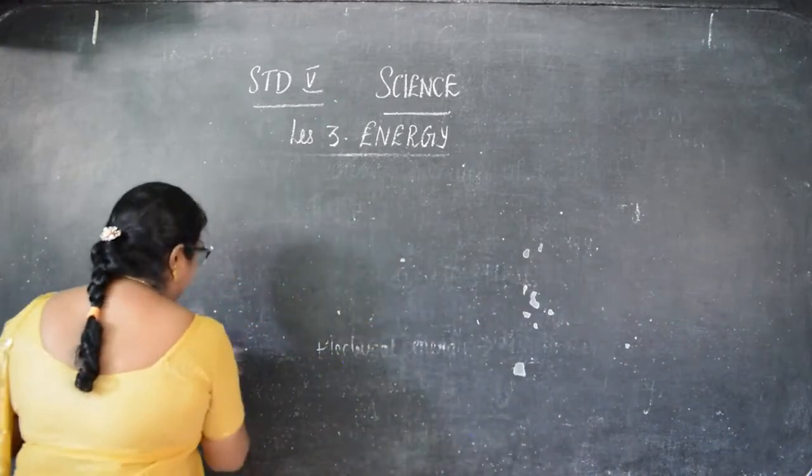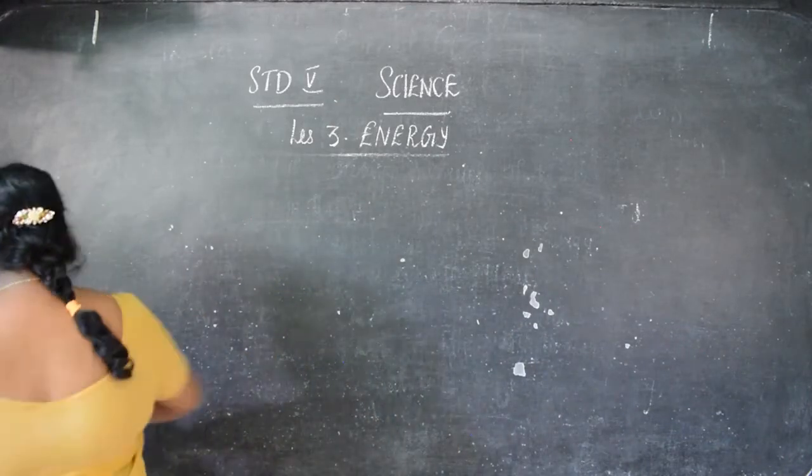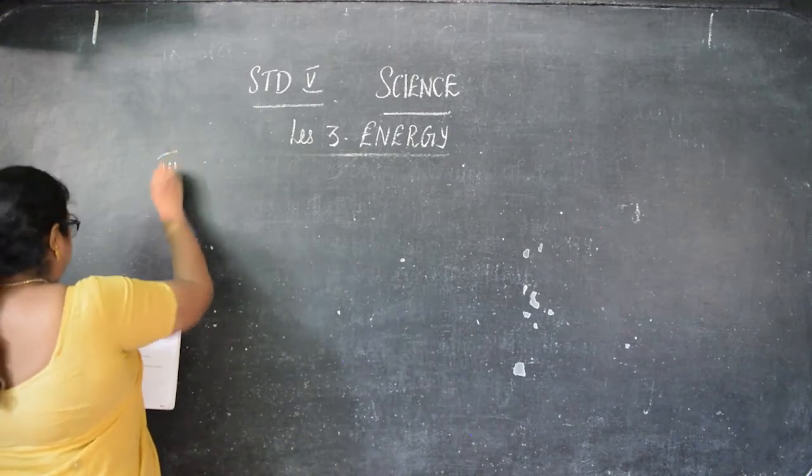Write neatly, children, so that you can understand properly. Okay. Then Roman number 3.